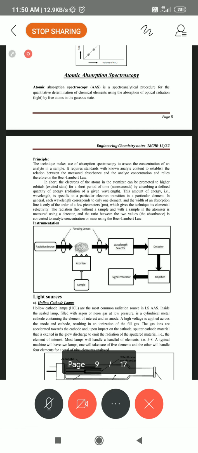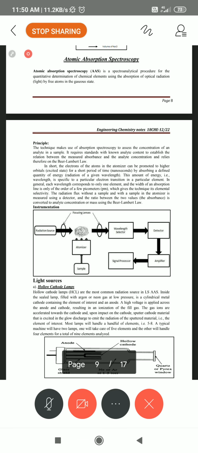In the same way, we have made the comparison between flame photometry and atomic absorption spectroscopy. The simplest difference is that flame photometry depends completely on excited atoms. The atoms are excited, and afterwards there is emission from the flame. Both definitely involve excitation of atoms.